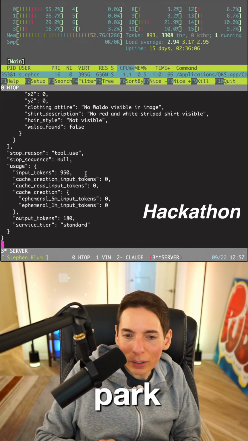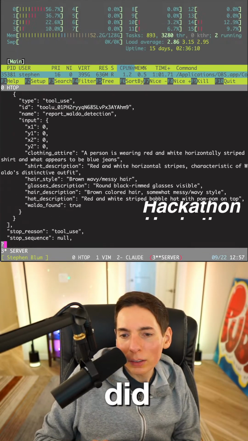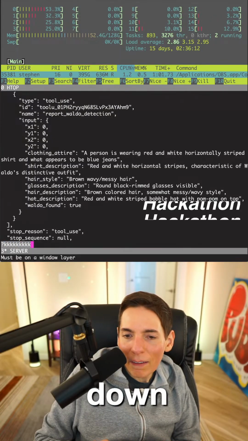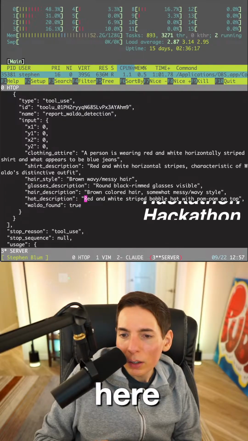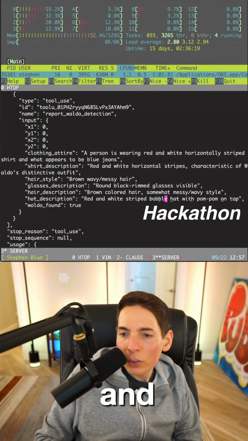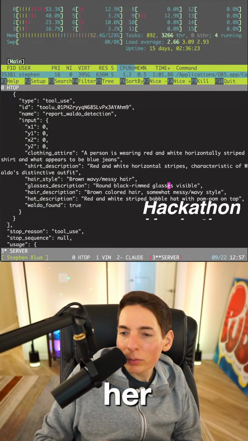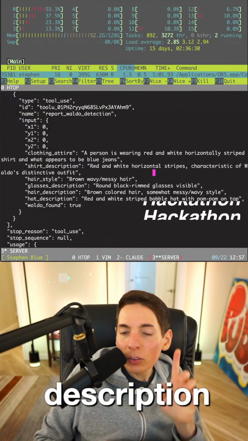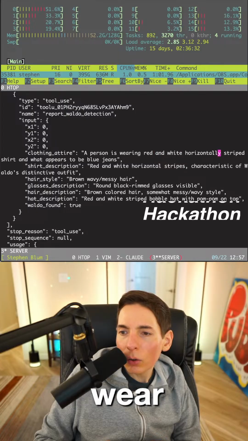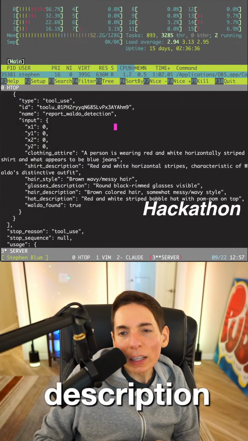Oh, it found Waldo. Wait, hold on. It says true. Did it really find Waldo? It said it found Waldo right here. Brown and white striped hat, bobble with pom-pom on top. Wavy messy hair, round glasses. Shirt description, red and white horizontal stripes. Pants, it appears to be blue jeans at 0, 0. I don't think so.